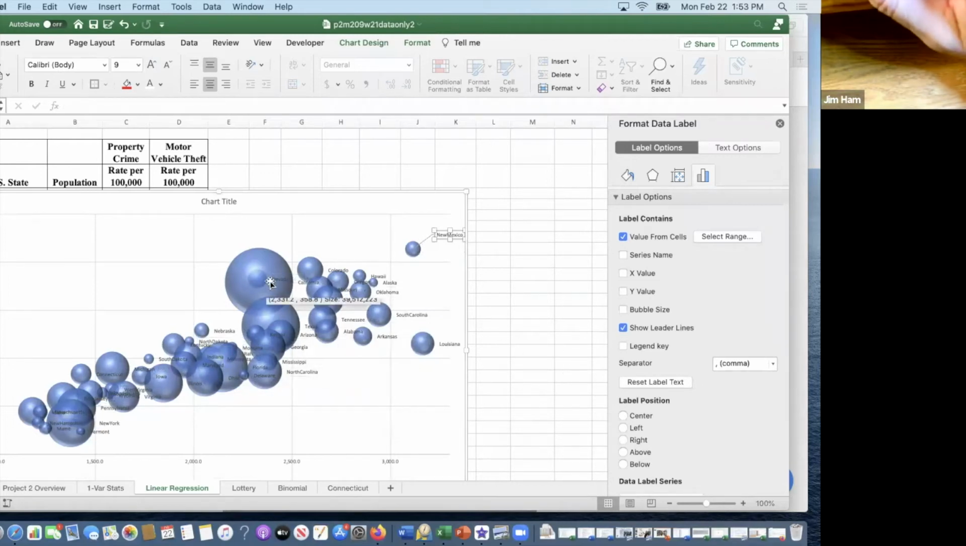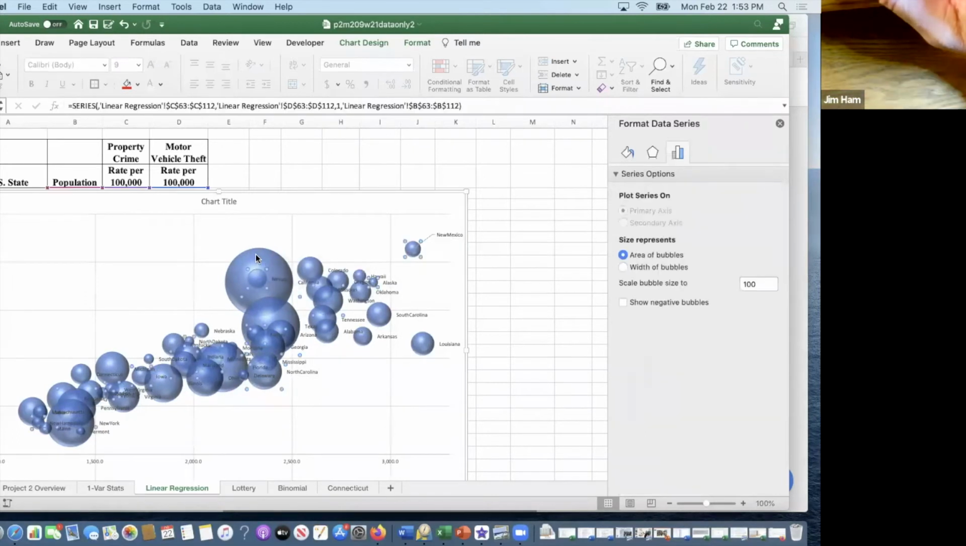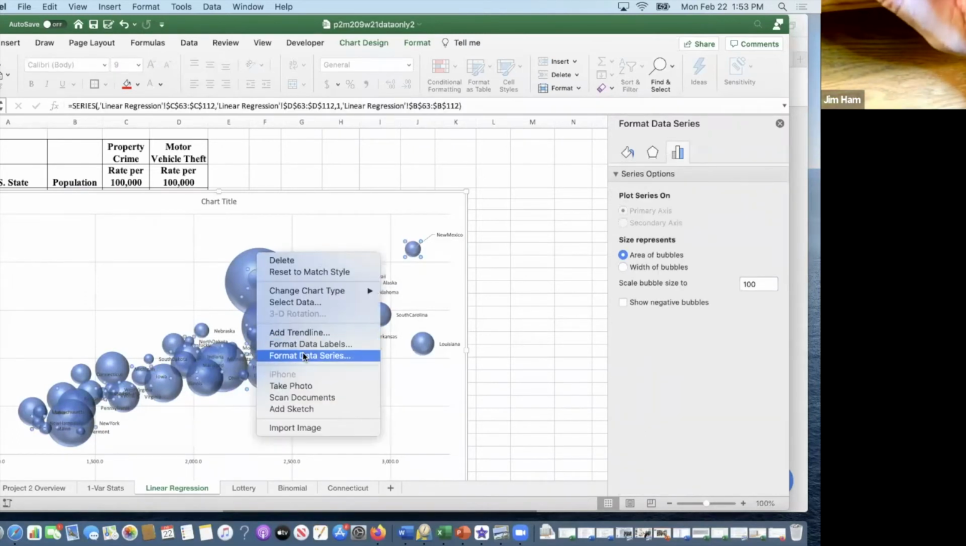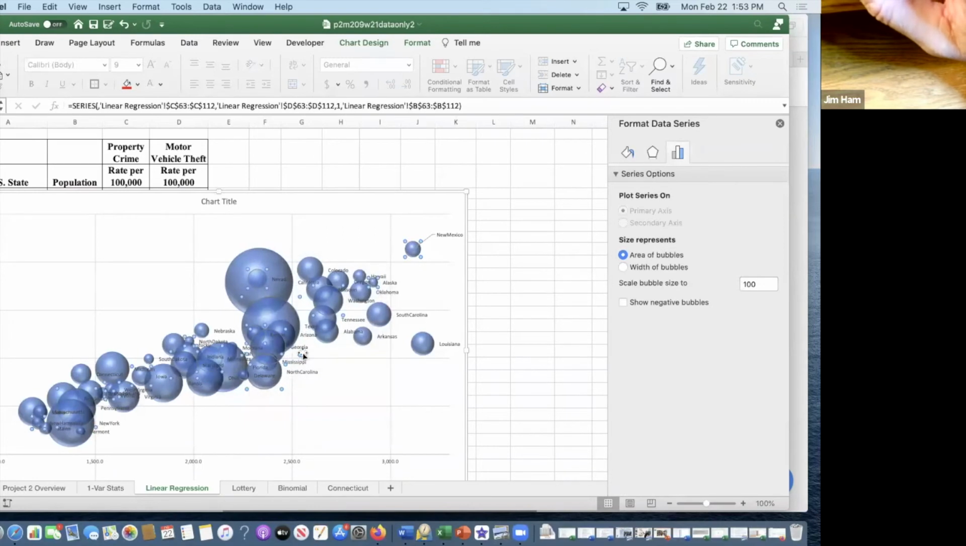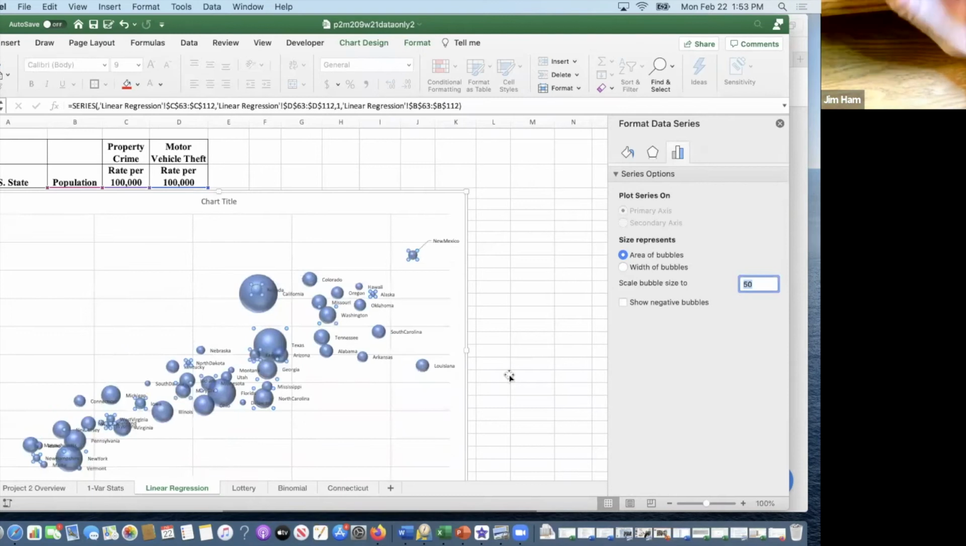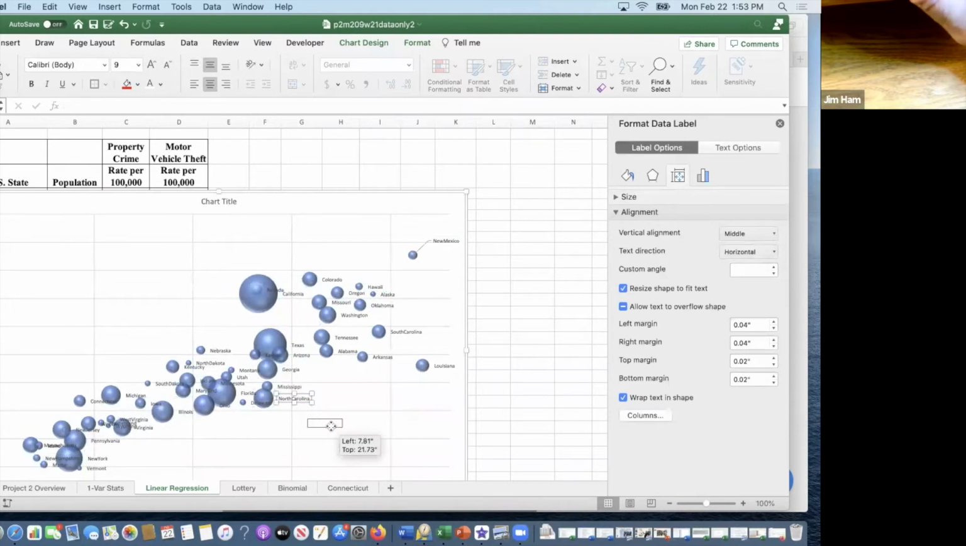All right, I'm going to click on the bubble and then right click again, and I'm going to format the data series this time. And one of the things I like to do with this one is the bubbles are too big. And so I'll adjust the bubble scale to half its original size. And you can see it creates more space, more white space, that then allows me to drag these states around.